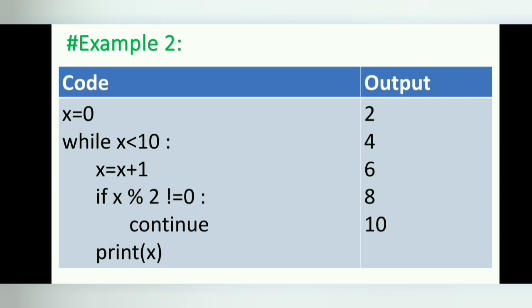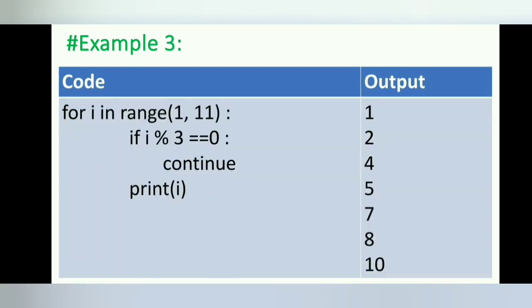So this loop counts up to 10, skipping numbers that are not multiples of 2, and it prints 2, 4, 6, 8 and 10. Because continue jumps to the top of the loop, the print is only reached if the continue is not run. Example 3.